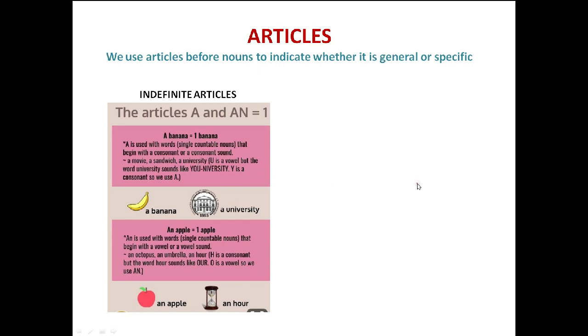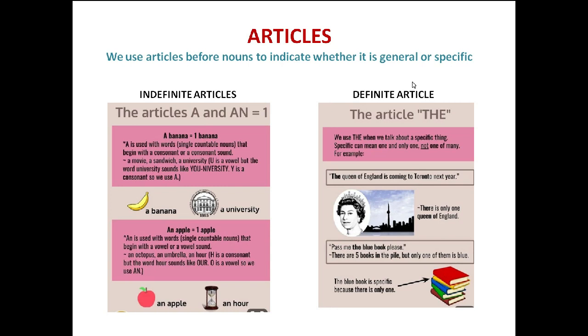Let's look at the definite article. The comes under the definite article. Definite means what? When you're talking about specific things, definite things. We use the when we talk about a specific thing. Specific can mean one and only one, not one of many. For example, the Queen of England is coming to Toronto next year. Therefore, I am only talking about the Queen of England. She is the only Queen of England. Therefore, I will use the.